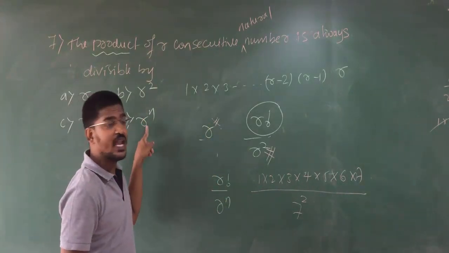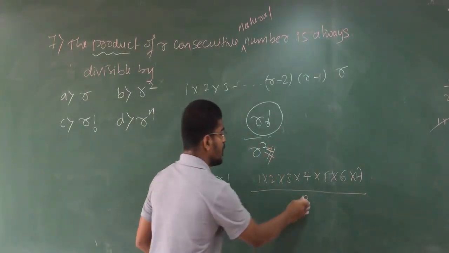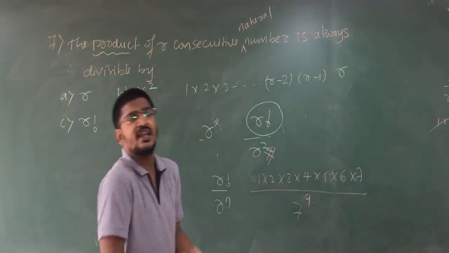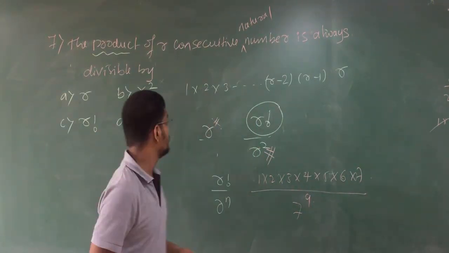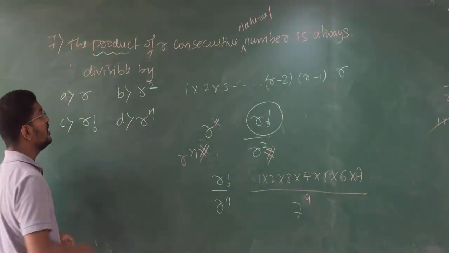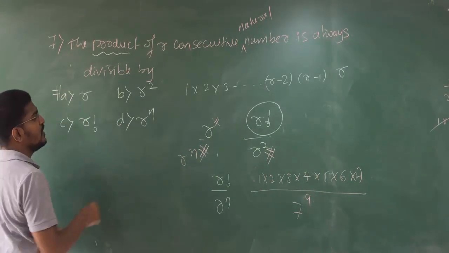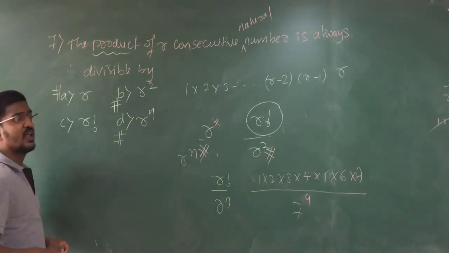R to the power of n. I can write here 7 to the power of 3 also, 7 to the power of 9 also. I can write anything for n. Clear? Therefore, R to the power of n is also not your answer. R is not your answer, R to the power of n is not your answer, R square is not your answer.